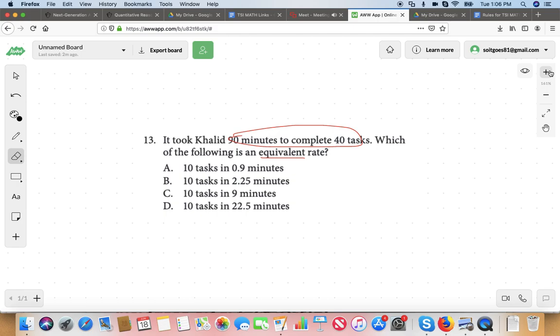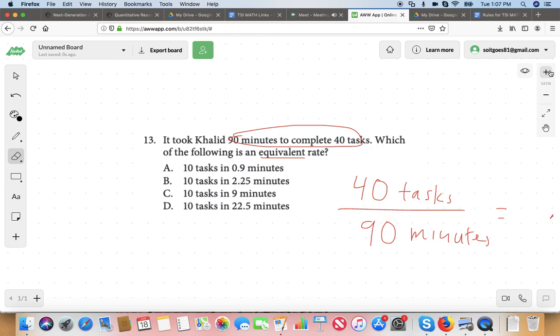Okay. So literally, if we're talking about rates, all you have to do is take the number of tasks, 40 tasks, divide by the number of minutes, and we'll literally get the number of tasks per minute. What's 40 divided by 90? This question they'd probably give you a calculator on. It's 0.4444. So we'll say 0.44.